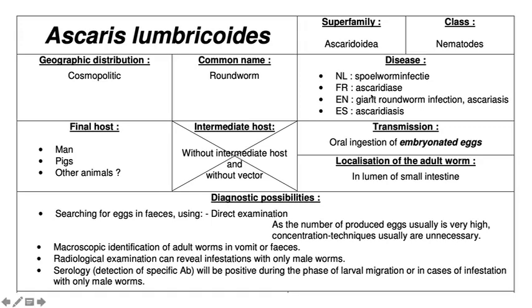The disease name is sometimes called roundworm infection or Ascariasis. The final host here is man, pigs, and other animals, but there is no intermediate host, as you can see here. So the transmission, as I mentioned before, is oral ingestion of the embryonated eggs.